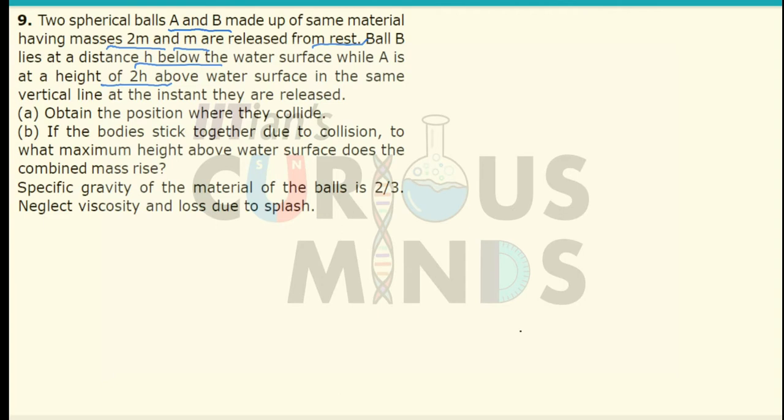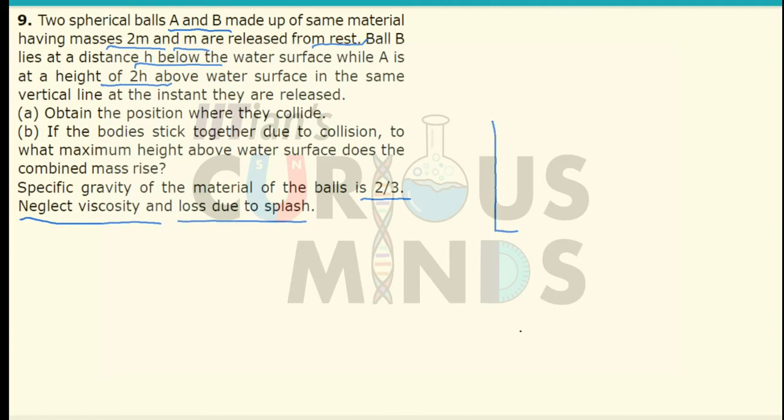If the bodies stick together due to the collision, to what maximum height above the water surface does the combined mass rise? The specific gravity of the material of the ball is 2/3. We have to neglect the viscosity and loss due to the splash. Okay, we have to neglect that part.